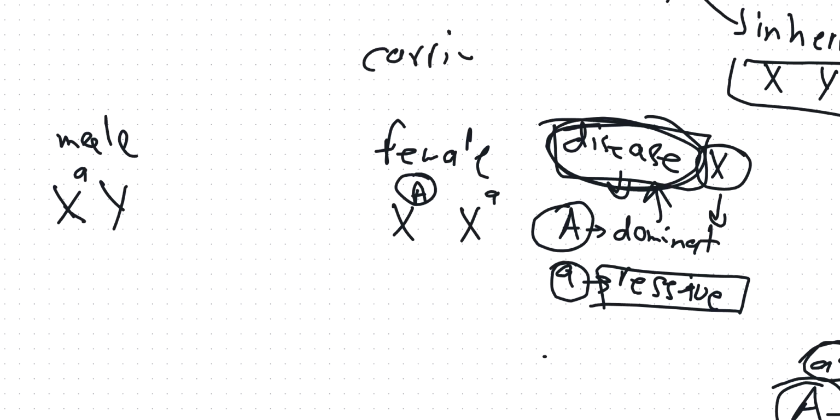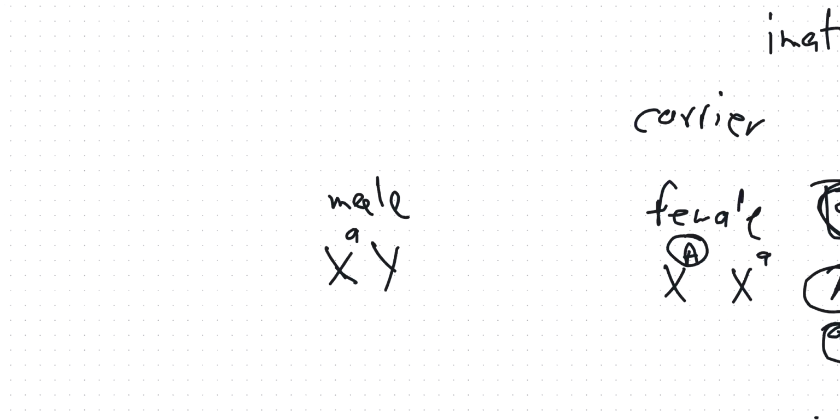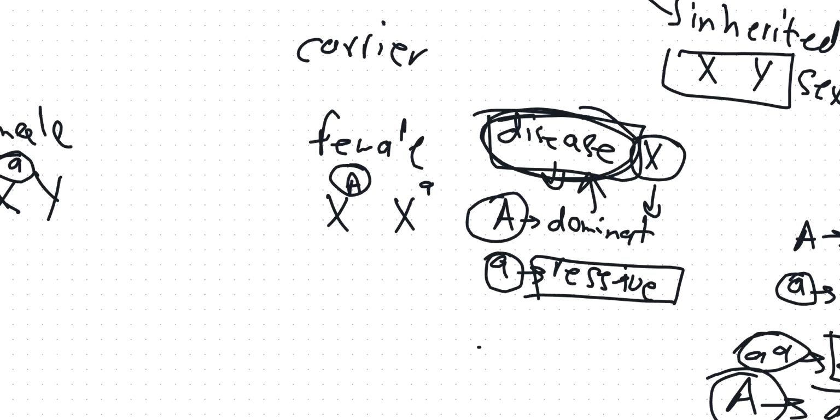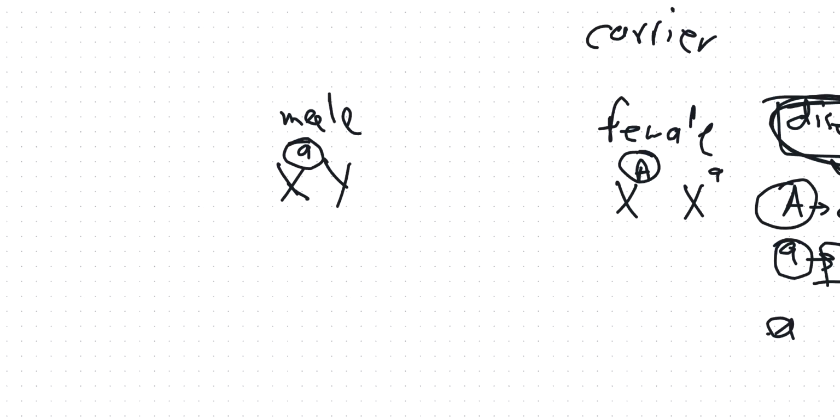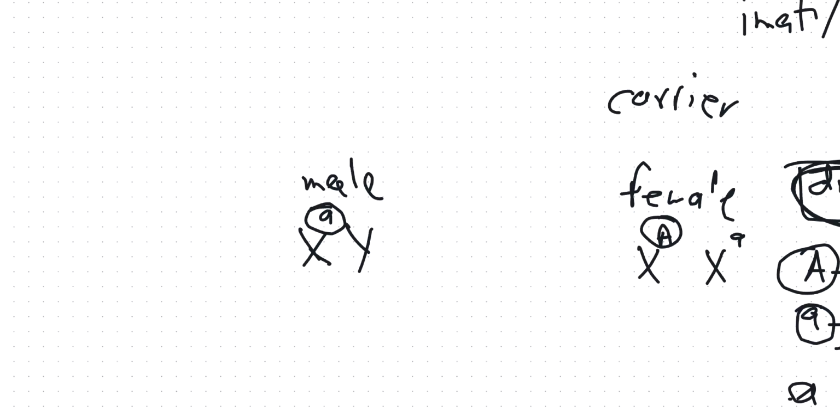When some organism carries the disease, we call it a carrier. The male only has the recessive allele. And when I have only one recessive allele, then the disease will not be expressed. Because I can't have two recessive or two dominant alleles in a male. I can only have one allele, either capital A or small a. So in this case, they told me that the male has small a only, and this means that it's recessive, so it would not be a carrier. It would not carry the disease.